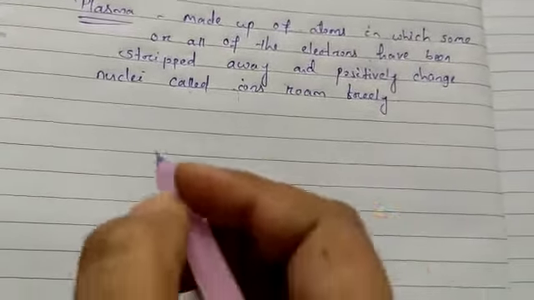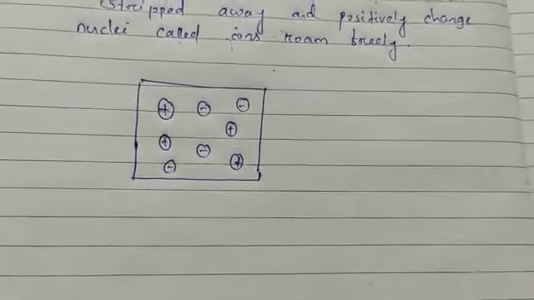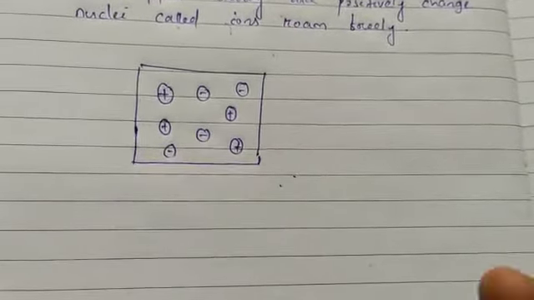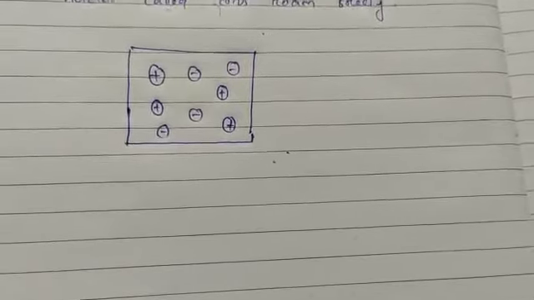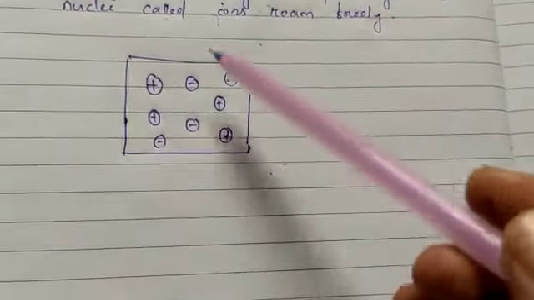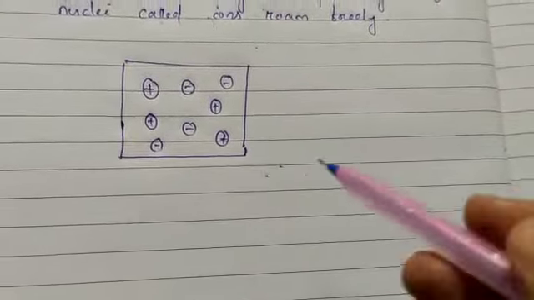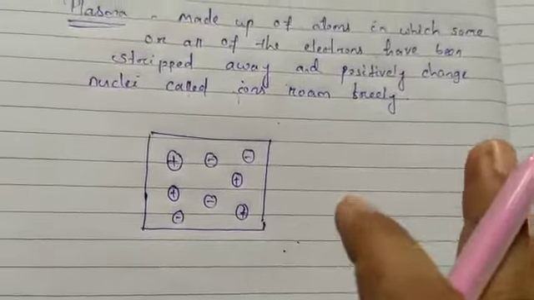If you see the schematic diagram of plasma, you can see here that it is ionized gas consisting of positive ions and free electrons in proportion, resulting in more or less no overall electric charge, but it is present in the form of positive ions and free electrons. So this is the schematic diagram of plasma. This is all about plasma.